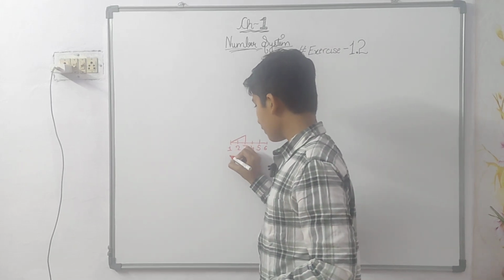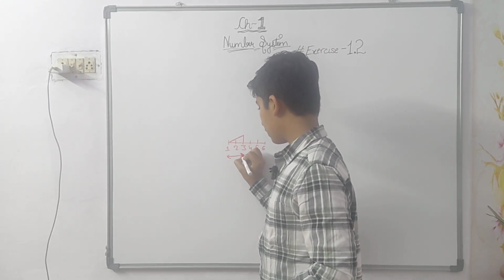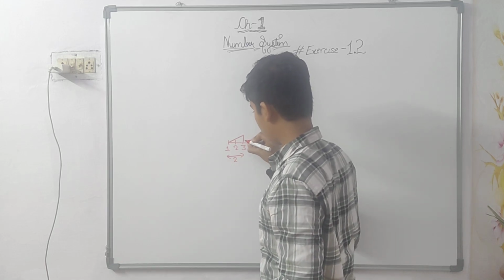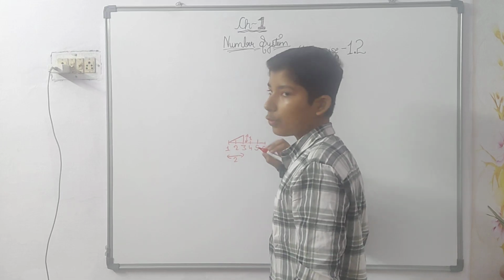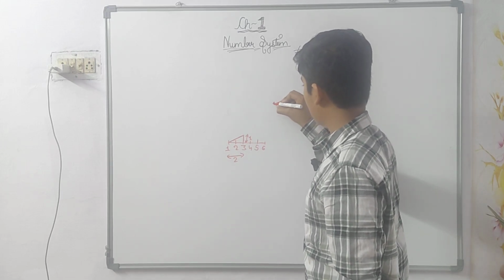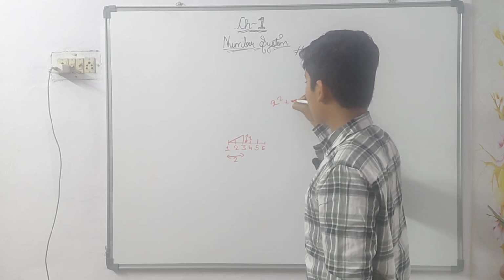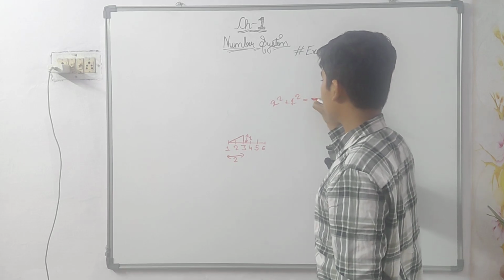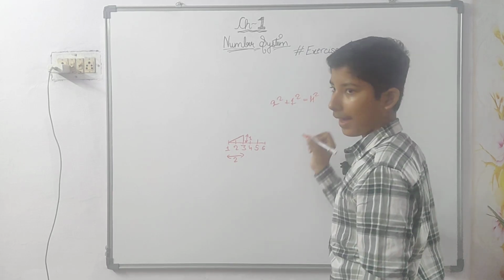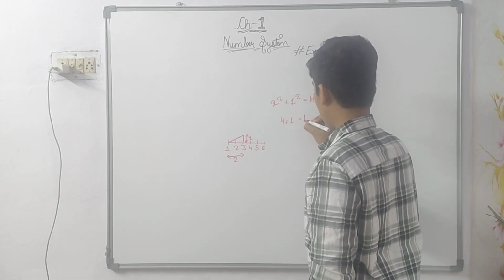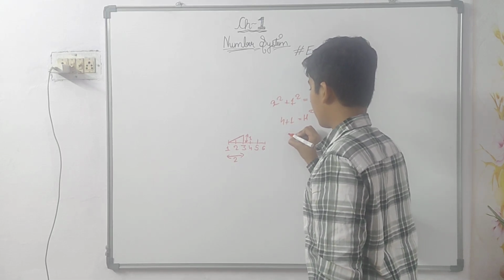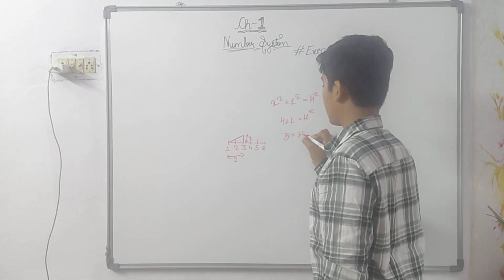How? This is 2, this is 1. According to Pythagoras, 2 square plus 1 square equals h square, where h is the hypotenuse. 4 plus 1 equals h square. 5 equals h square.